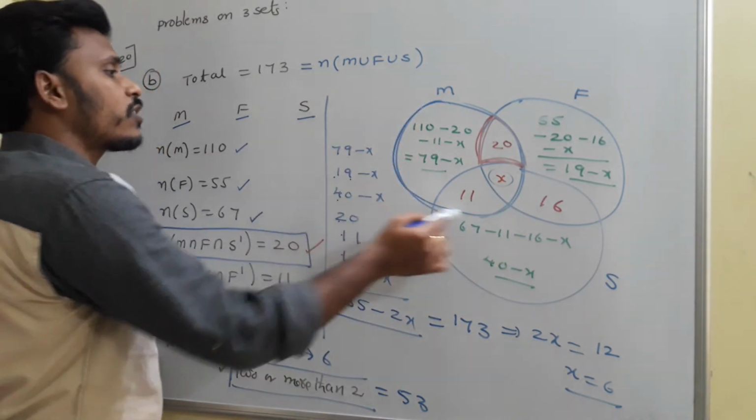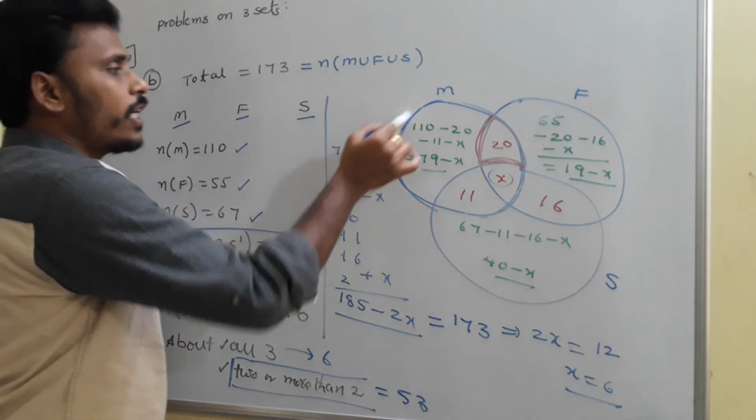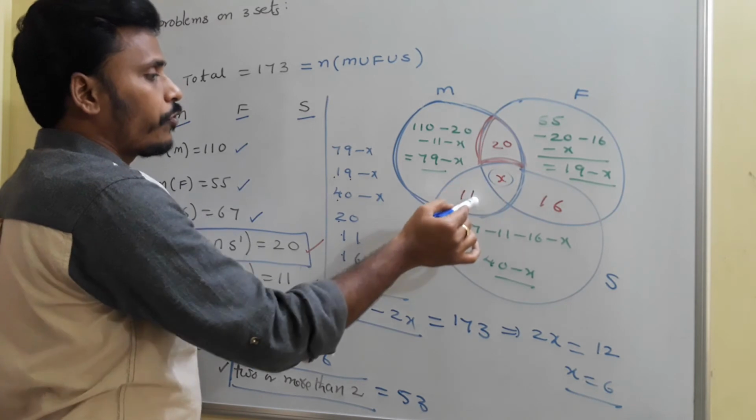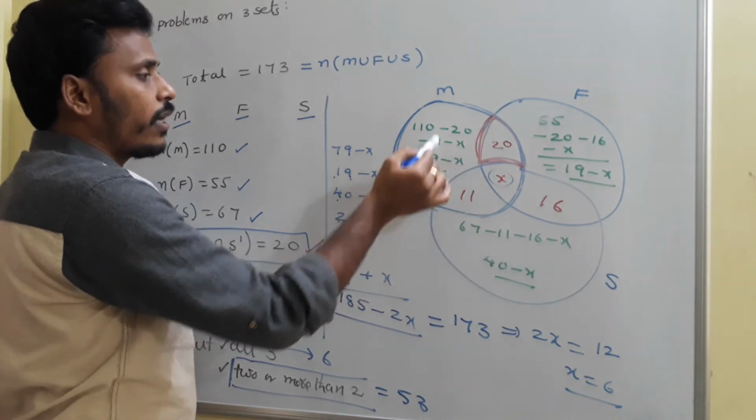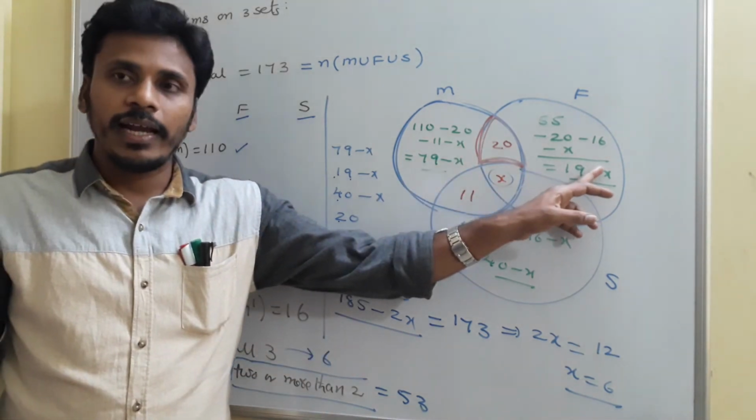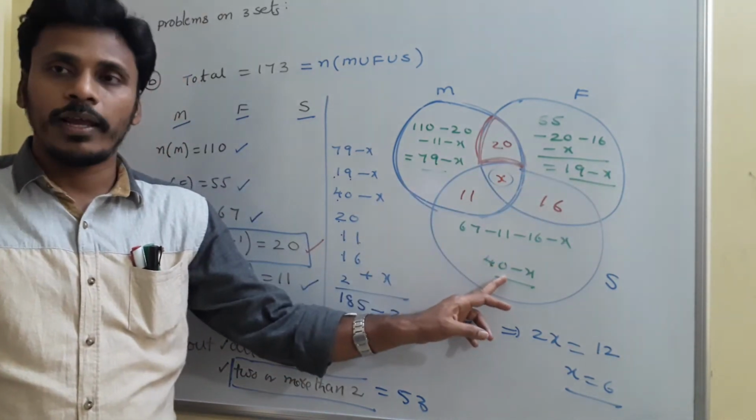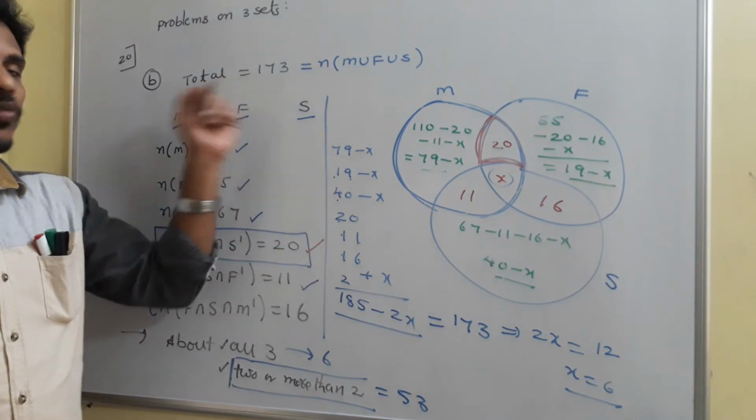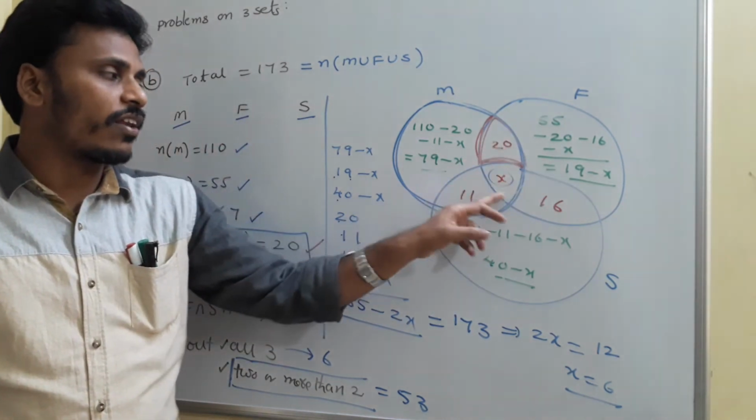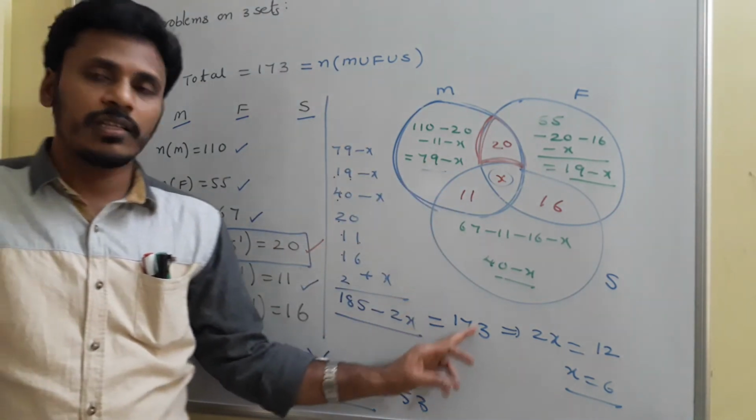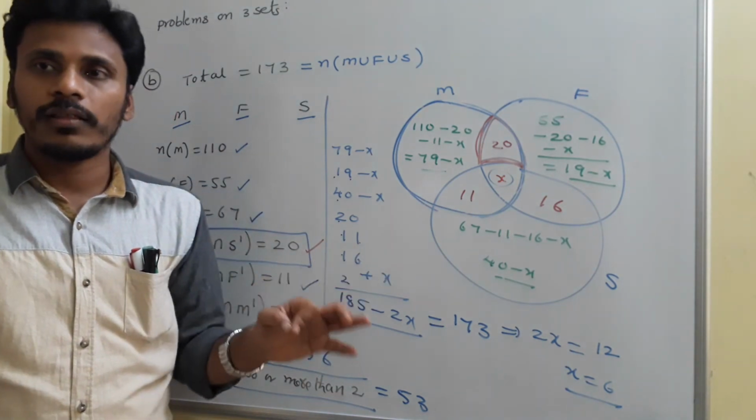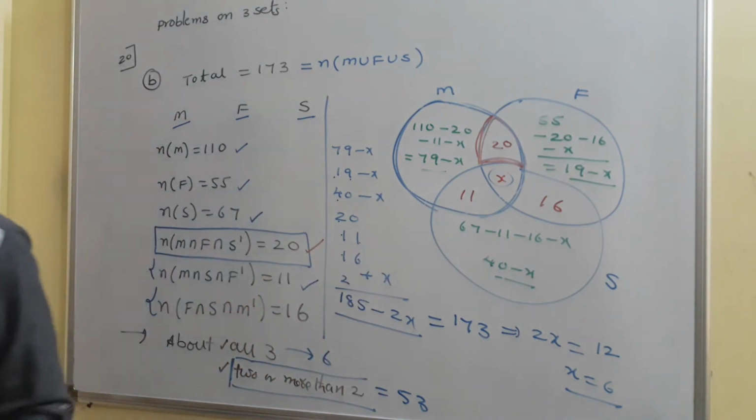Now the first circle is totally about 110. So the total value is 110 if you add these 4 values. Since I already have 3, subtract these 3 from 110, you will get 79 minus x. In a similar manner, this is 19 minus x, this is 40 minus x. And at the end, you need to use this 173, which is the union of all the complaints. So add all these 7 region values, equate it to 173, you get x as 6, and that 6 is the total number of complaints about all the 3. Okay, just have a look.